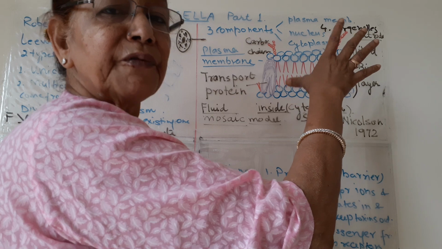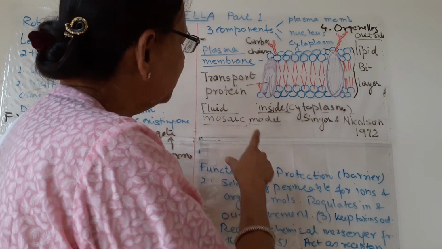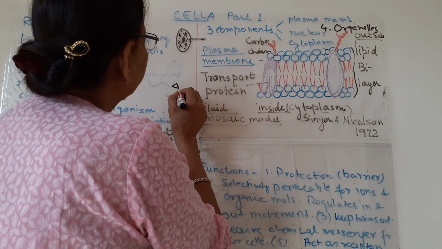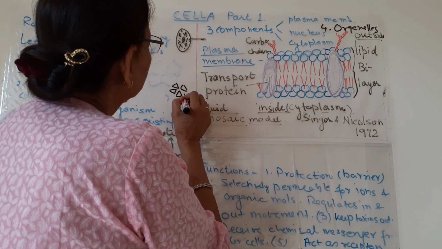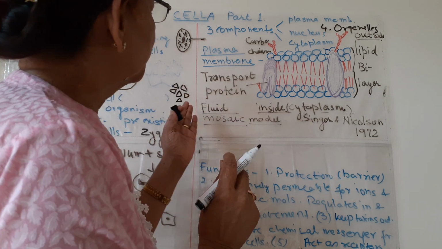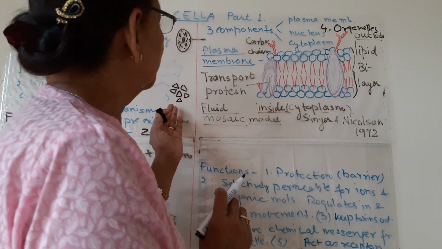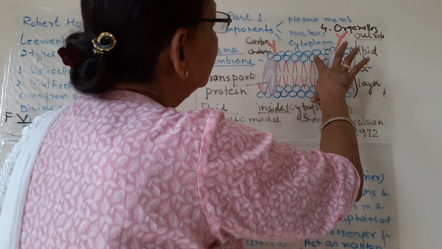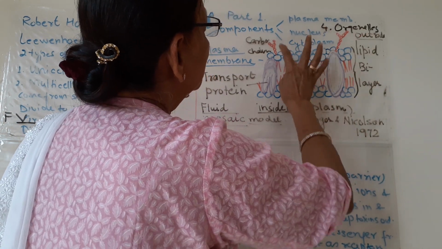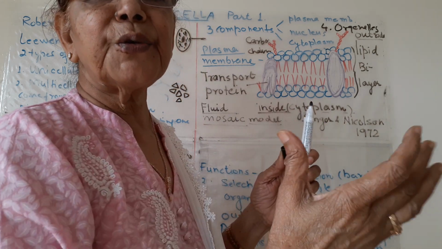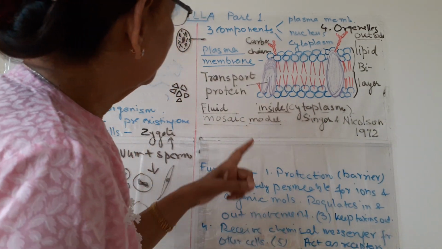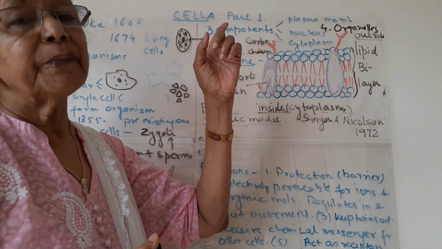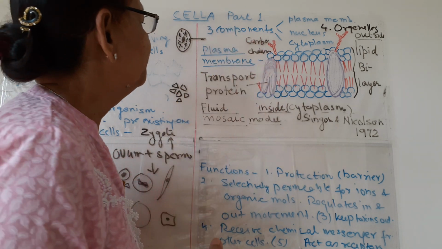So fluid we know means flowing or flexible. Then why mosaic? You know what a mosaic is. We have a mosaic floor in our house, with different types of chips or stones, which is known as a mosaic floor. This also has different types of particles like this, like this, arranged or mixed together. That's why it is known as the fluid mosaic model, and this structure is seen under the electron microscope.